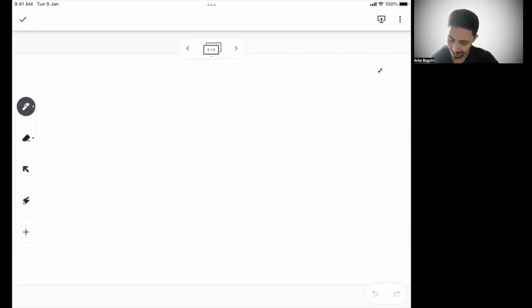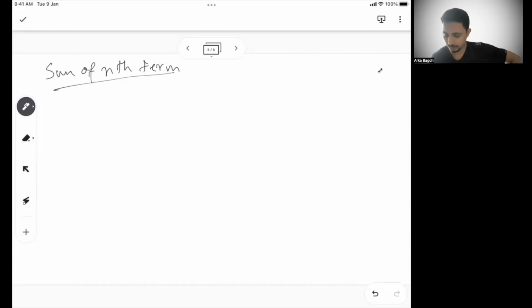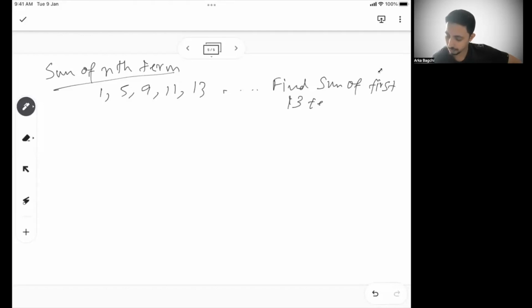Now, the other one is the sum of n terms. That is another common thing that is asked. So let's say the same example, 1, 5, 9, 11, 13. They are asking you, find the sum of the first 13 terms. So basically what you have to do is 1 plus 5 plus 9 plus 13. So I know the 13th term from the previous problem is 49. Till 49, I have to do a sum of this.